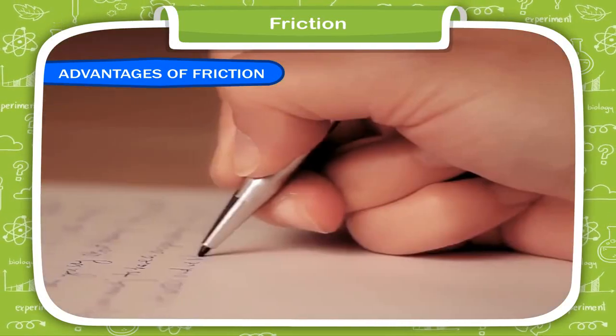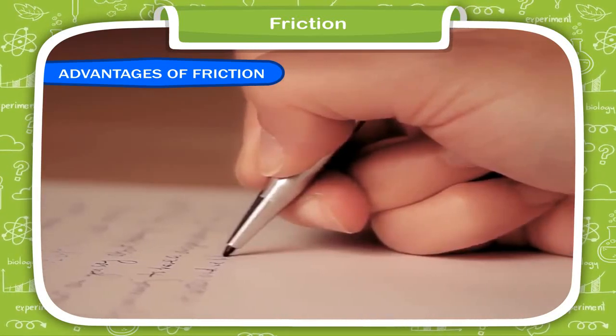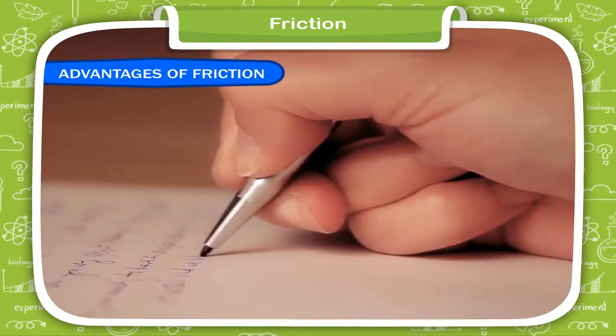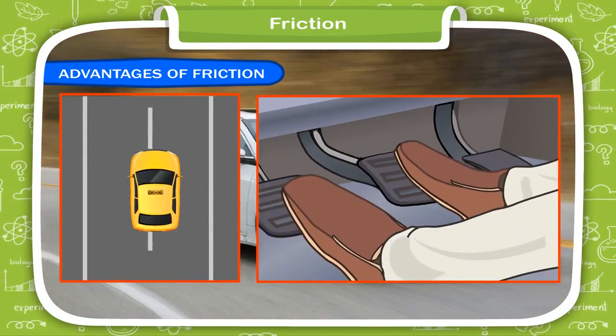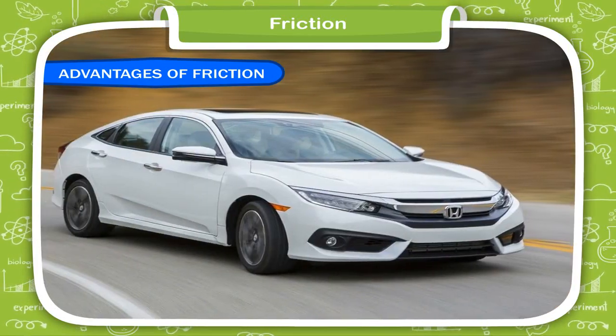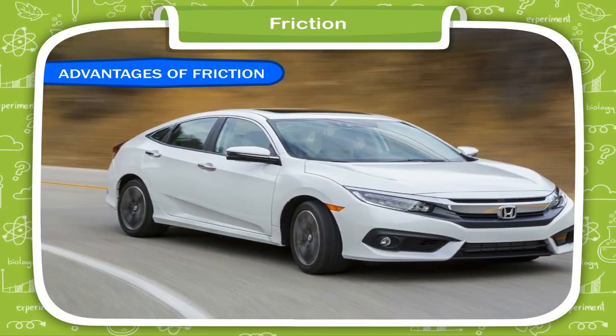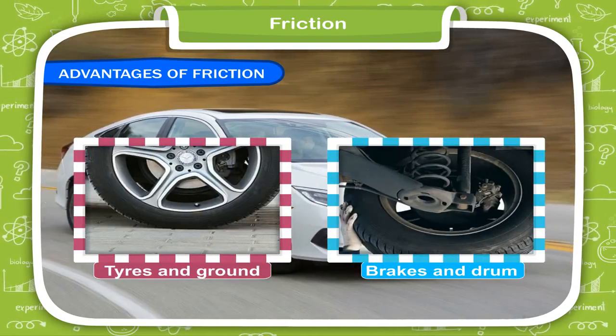3. We are able to write on paper because of friction between the paper and a pen or a pencil. 4. The application of brakes stops a car because of the presence of friction between tires and ground, and also between brakes and the drum of the wheel.